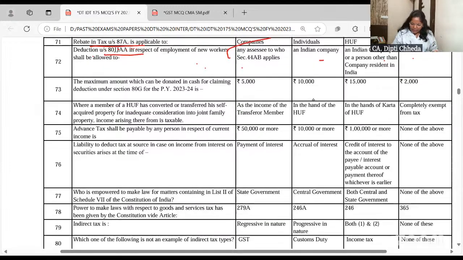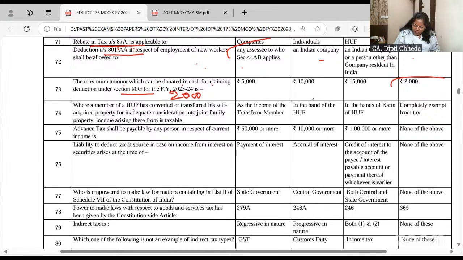Okay, right. Maximum amount which can be donated in cash for claiming a deduction in 80G is up to 2000. Beyond 2000, if you donate, even if it is a registered charitable trust or Goshala or temple or mosque, you will not get a deduction. You have to make it by account payee cheque or online transfer. Up to 2000, you can donate in cash.